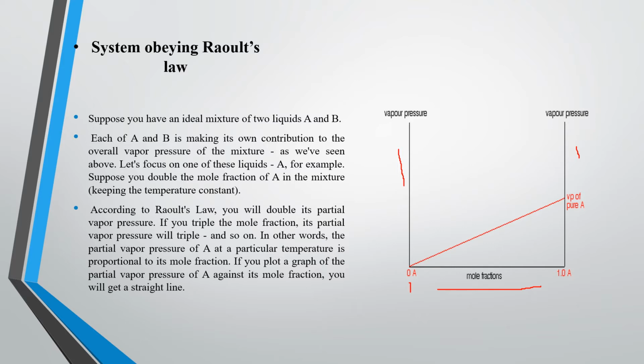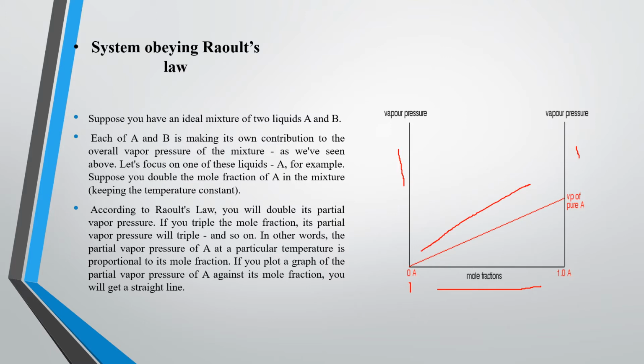For example, suppose you double the mole fraction of A in the mixture, right? According to Raoult's law, you will double its partial vapor pressure. If you triple the mole fraction, its partial vapor pressure also becomes triple, and so on. In other words, the partial vapor pressure of A at a particular temperature is proportional to its mole fraction. This is called Raoult's law, right? If you plot a graph of the partial vapor pressure of A against the mole fraction, you will get this straight line graph.